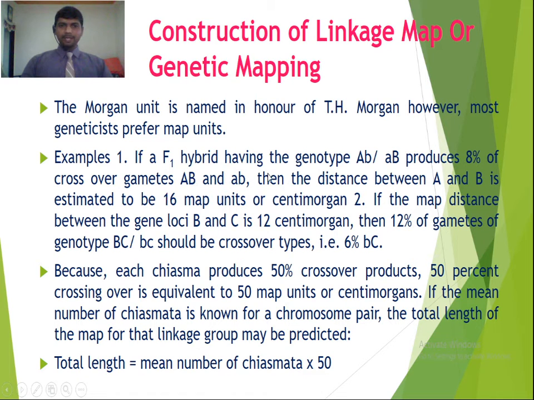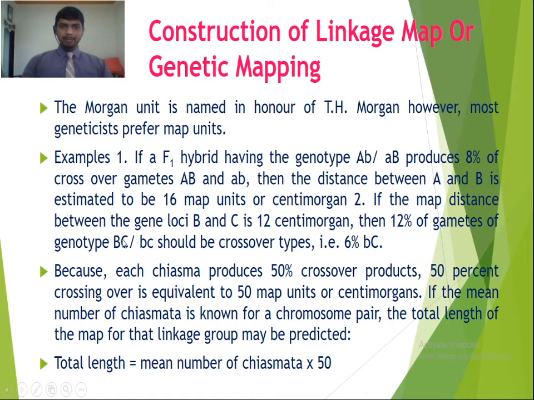These are linked genes, present on one chromosome. The genes on the left side of the slash are present on one chromosome, while the genes on the right side are present on its homologous chromosome, as we know from the previous lecture. So the genotype capital A small b / small a capital B produces 8% of crossover gametes, capital AB and small ab. Then the distance between A and B is estimated to be 16 map units or centimorgans.